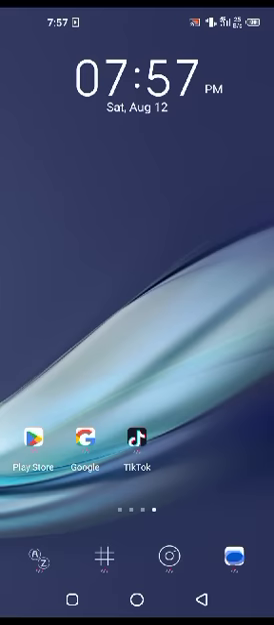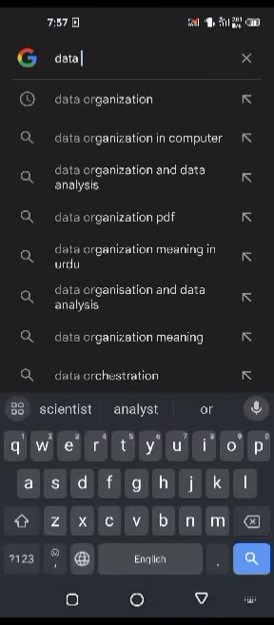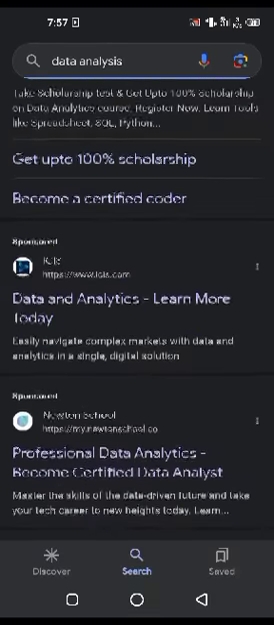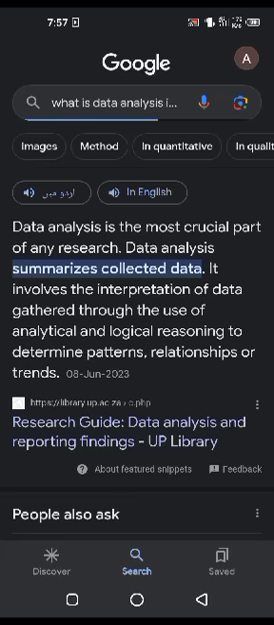Today I will discuss with you data analysis. What is data analysis? Data analysis in research. What is data analysis in research? Let's start, guys. We know data analysis is the most critical part of any research.